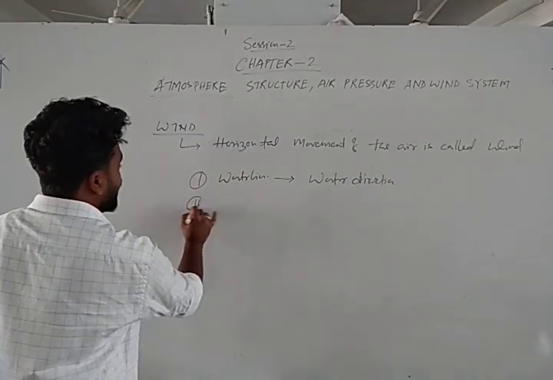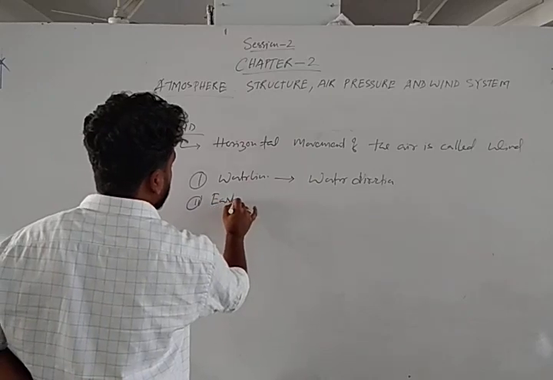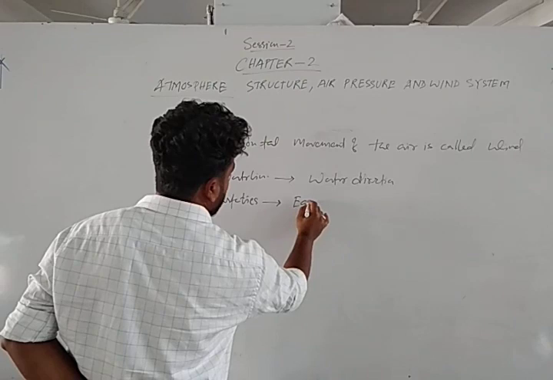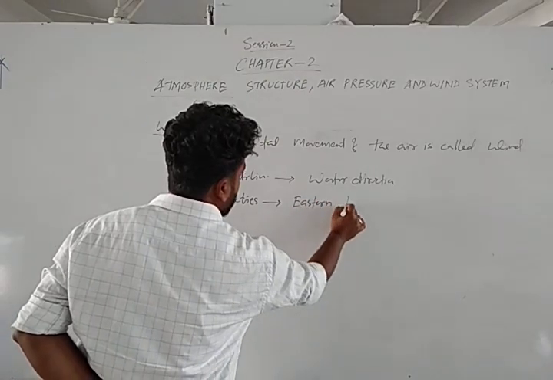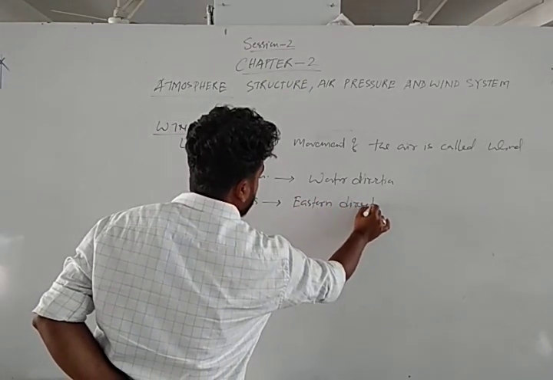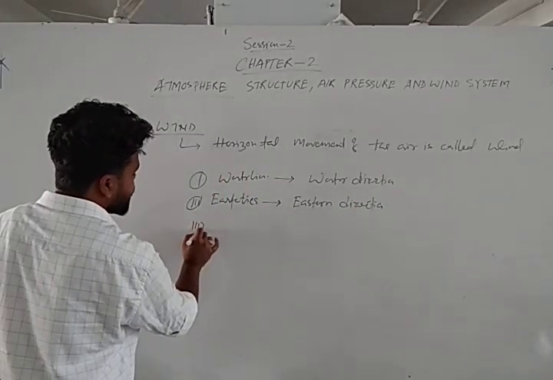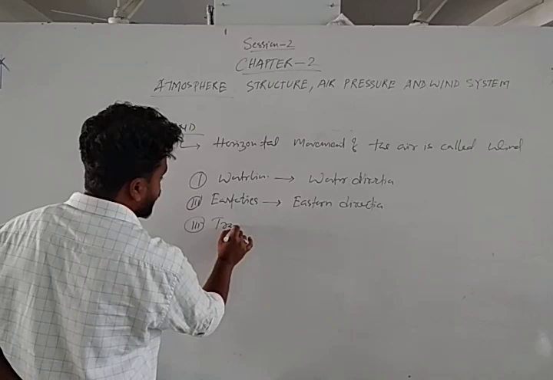Easterlies come from the eastern direction. Some seasonal winds are there, called trade winds.